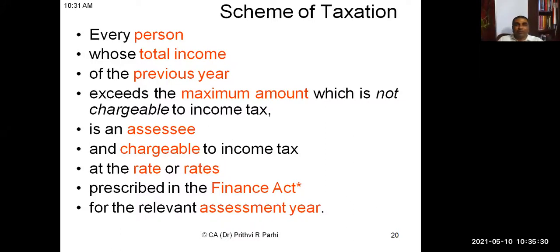Now you must be knowing, when you say person, first let us know what is the meaning of person. Can anyone tell me what is the meaning of person? Any idea? If you have some idea, then tell me. Otherwise, I will tell you how to understand what is the meaning of person.